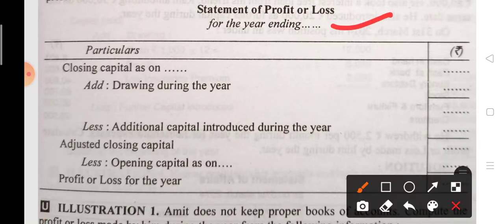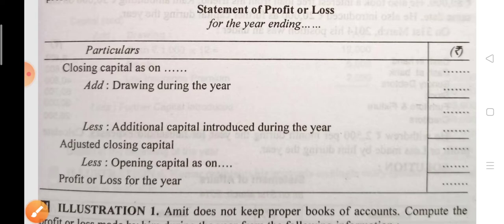If you have to do it in account shape, you can note down this format: closing capital, add drawing, less additional capital, less opening capital, and profit and loss. You can write it in the formula form as well as in the account shape. Okay, note down this.